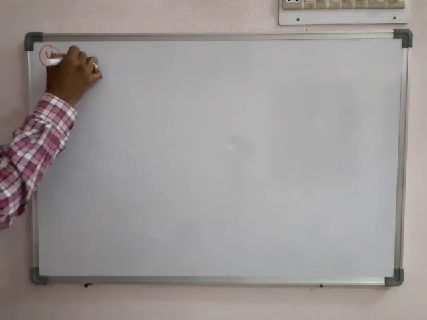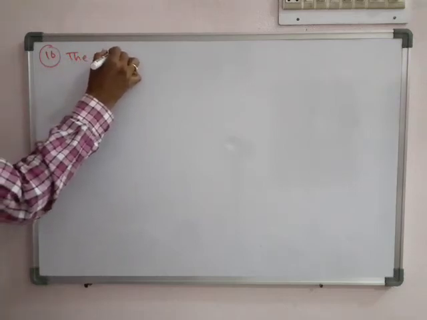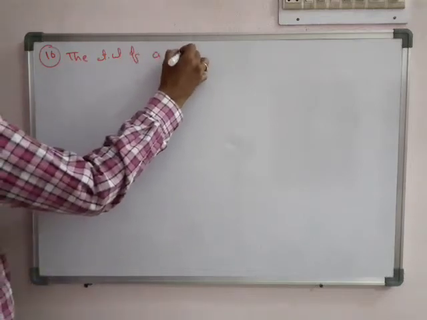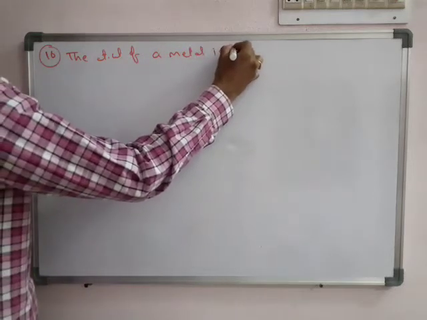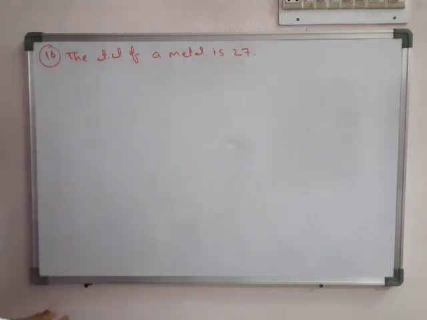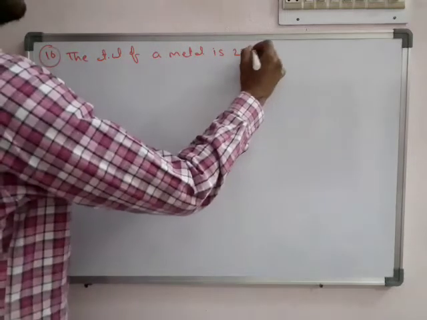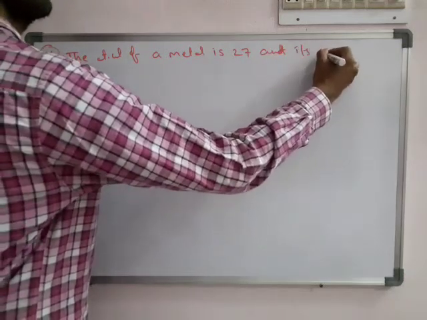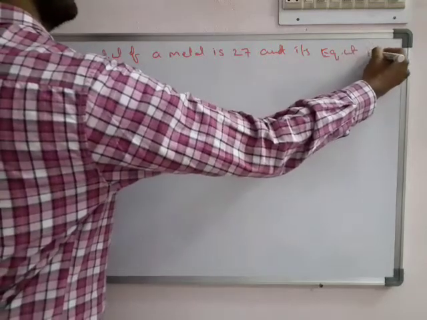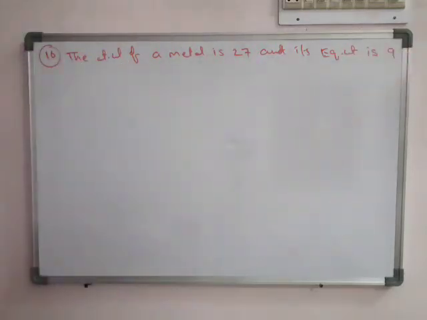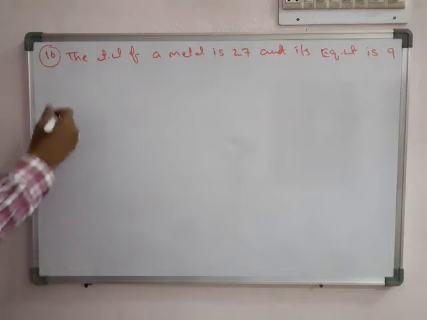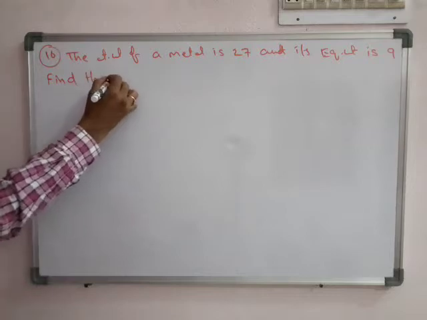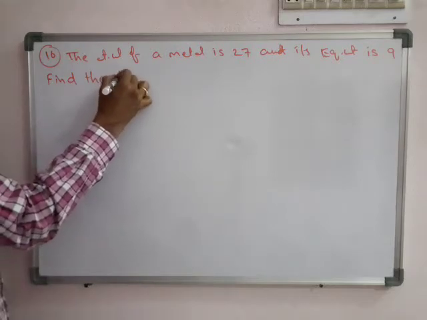The atomic weight of a metal is given as 27 and its equivalent weight is given as 9. Find the formula of its chloride.